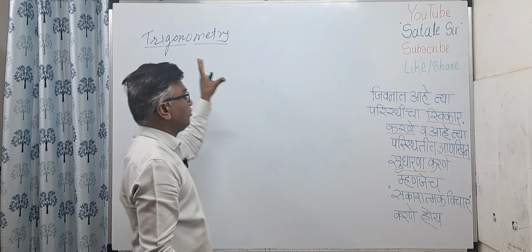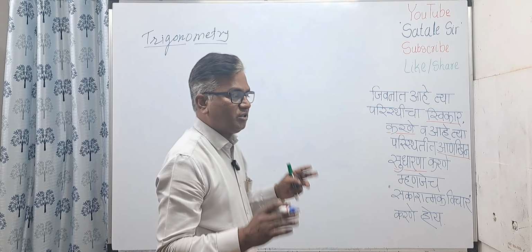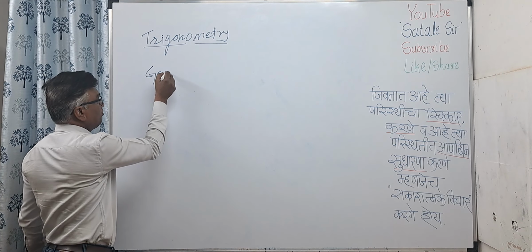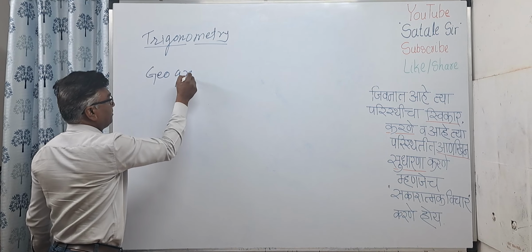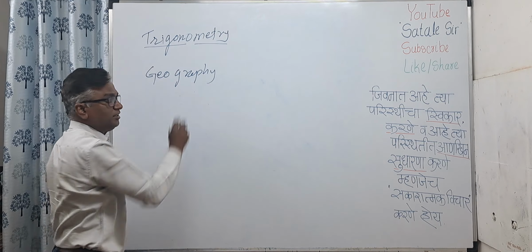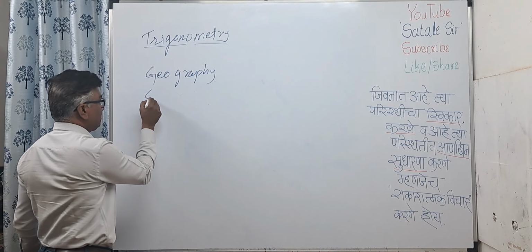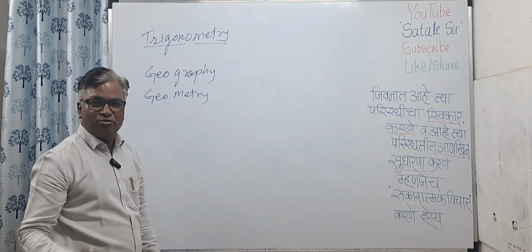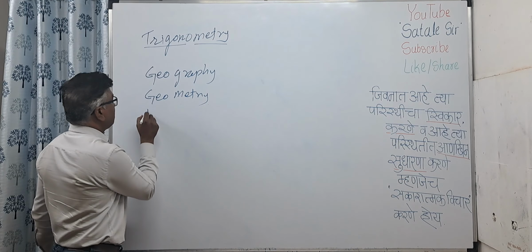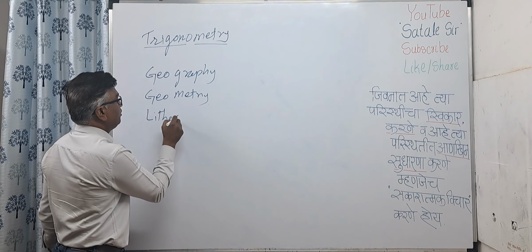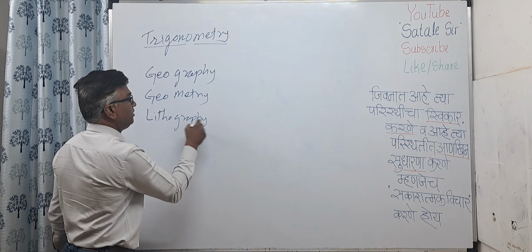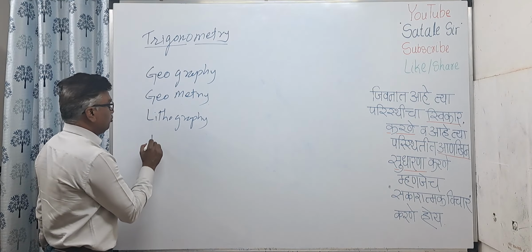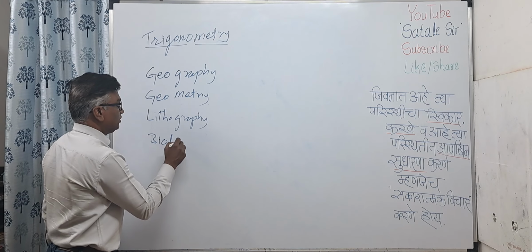Similar kinds of words, you come across in your studies at various classes. You might have heard geography, isn't it? It is geo and graphy. Geometry is geo and metry. There are a number of words like that. I can write down n number of words. It is lithography. You might have heard of this word in history somewhere. Or you might have heard of biology, isn't it?